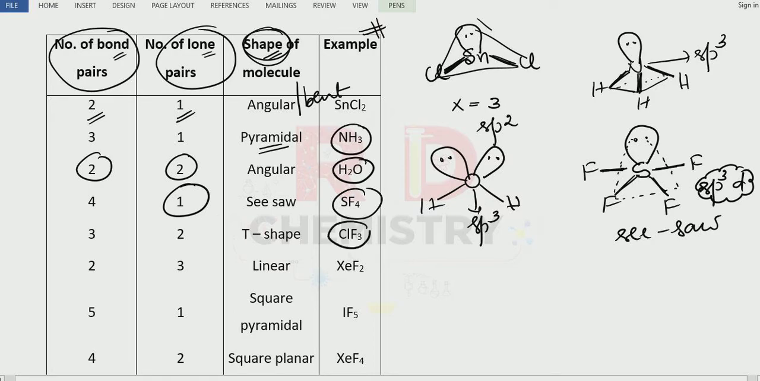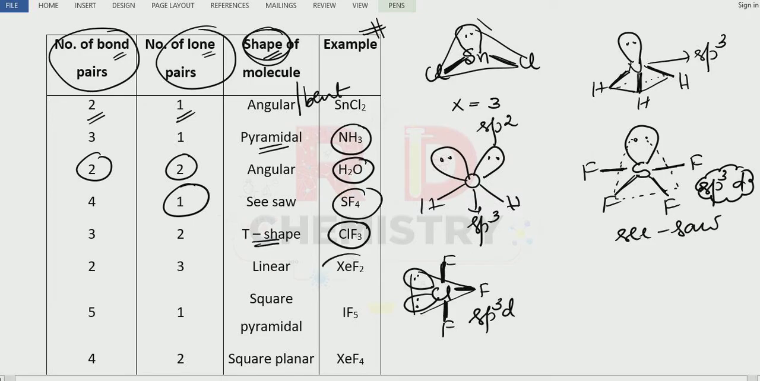Next one, ClF3. Chlorine is attached to fluorine, fluorine and fluorine. Then we have two lone pairs, and they are like the three corners of the triangle. So this is also sp3d hybridization, with trigonal bipyramidal geometry. Forget about the lone pair. See this one: one bond, one bond, one bond. It is now a T shape.